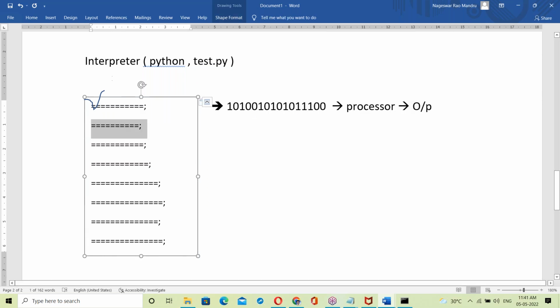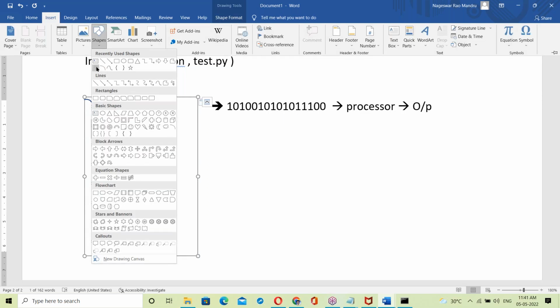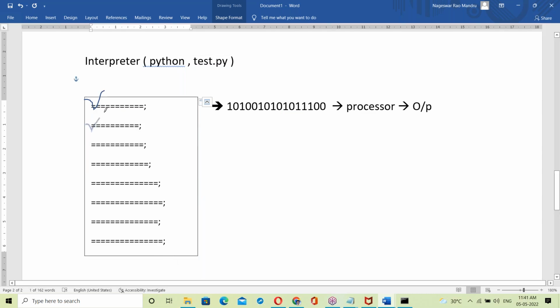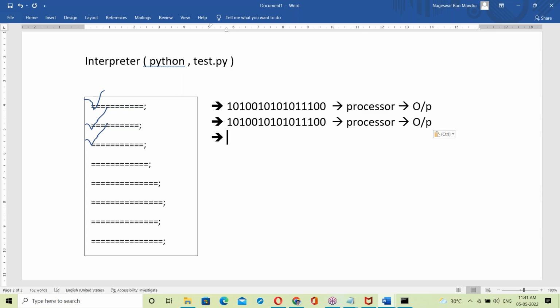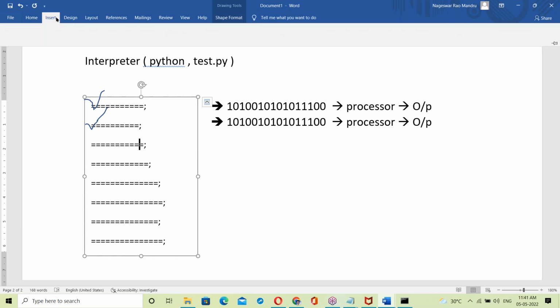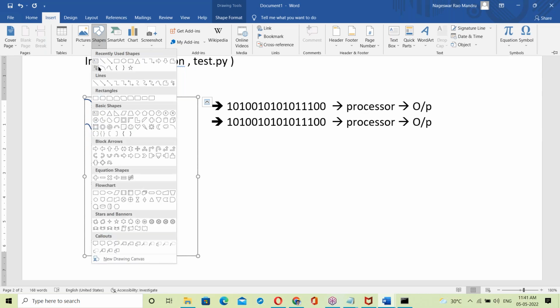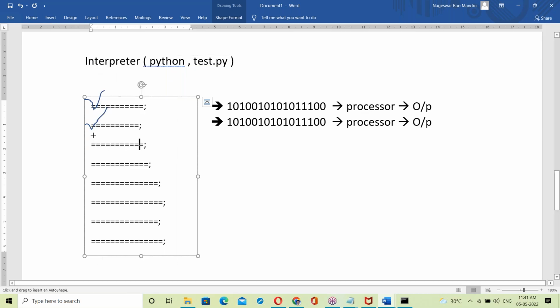Then it checks the next statement. Suppose the next statement is also correct, the same process: it converts into binary codes and generates outputs. After that, it checks the next statement. Suppose something is wrong with this statement, then it simply stops.